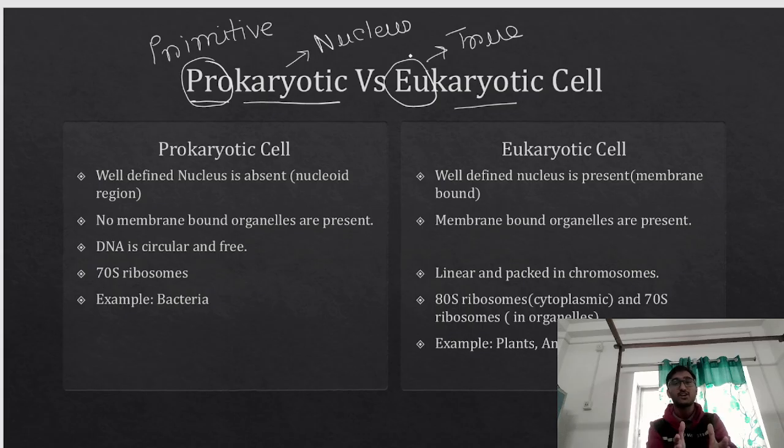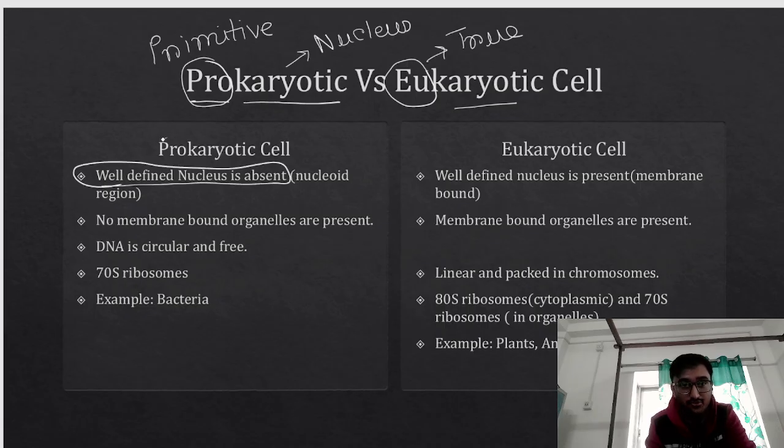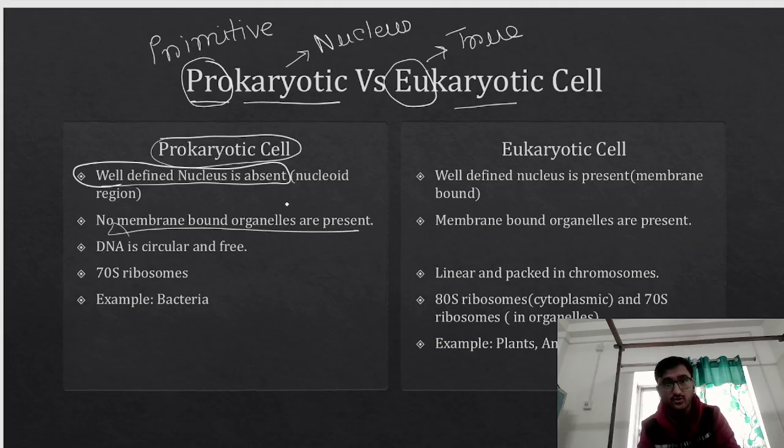Now let us see prokaryotic cell and eukaryotic cell. What is the difference? In case of a prokaryotic cell, a well-defined nucleus is absent. Their nucleus is basically the nucleoid region. No membrane-bound organelles are present. There are so many membrane-bound organelles. Mitochondria is one of them. Chloroplast is one of them. These membrane-bound organelles are present in case of eukaryotic cell, not in case of prokaryotic cell.